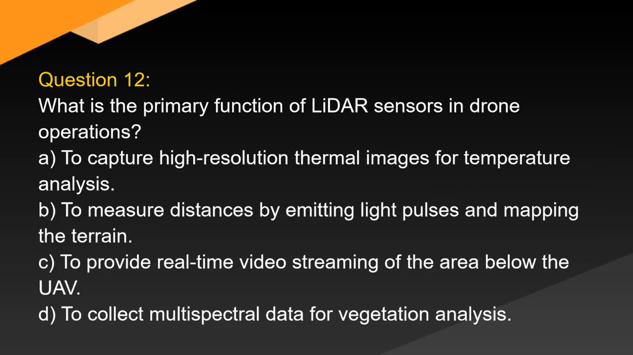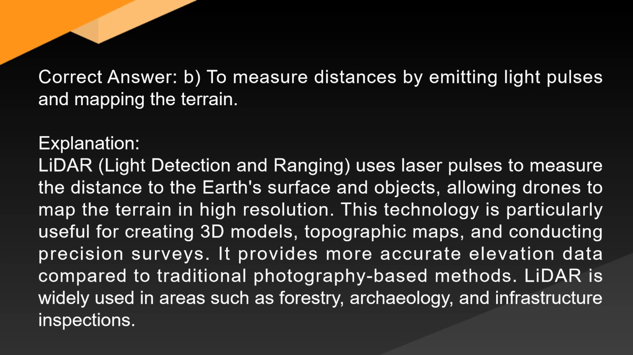Question 12. What is the primary function of LiDAR sensors in drone operations? A. To capture high-resolution thermal images for temperature analysis. B. To measure distances by emitting light pulses and mapping the terrain. C. To provide real-time video streaming of the area below the UAV. D. To collect multispectral data for vegetation analysis. Correct answer: B. To measure distances by emitting light pulses and mapping the terrain.